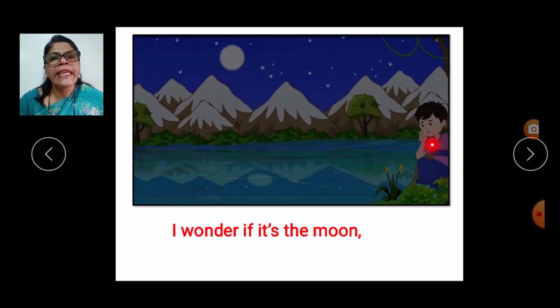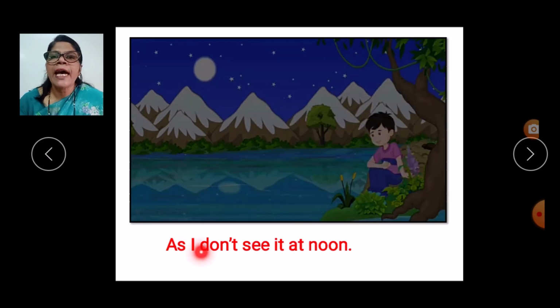This boy is sitting again near a lake and just wondering. He wonders if it is the moon. I wonder if it is the moon, as I don't see it at noon. Do you see the moon in the afternoon, children? No. So this boy is just sitting there and he wonders, as I don't see it at noon.